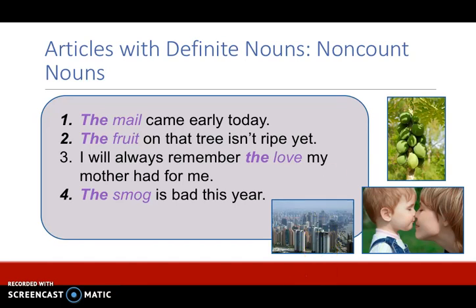The smog is bad this year. So smog is a non-count noun, and it's definite because this would be in a certain context of the city that you're living in. So if I talk to someone else living in my city and say, the smog is bad this year, we both know we're talking about the smog in the city that we're in.